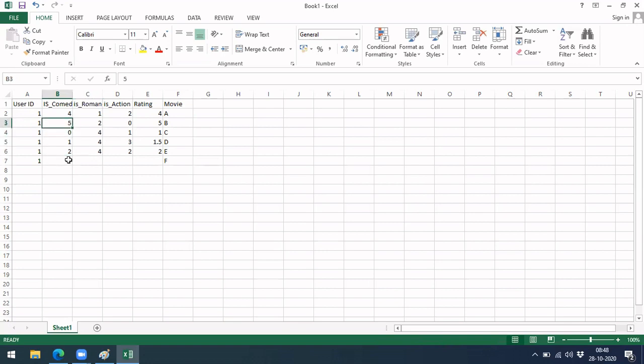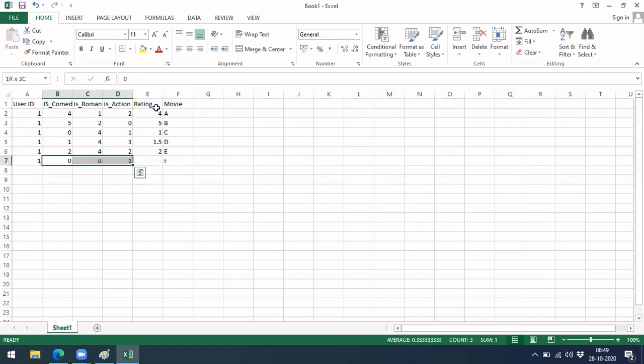So let's do that. How it will be done is they will take an average of these movies, like what has been predicted. So how much of comedy, like 4 into comedy plus 1 into romance plus 2 into action, is what he has given a rating for. Similarly, what will he give for a new movie? For a new movie, you have some rating here, so let's say this is 3. Let me put it like 0, 0 and 1.